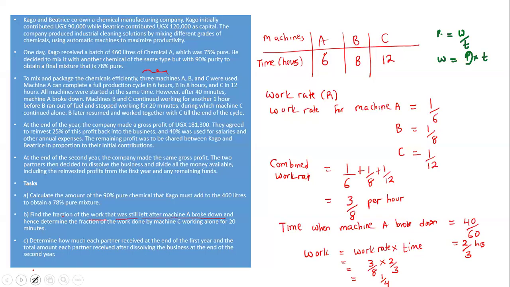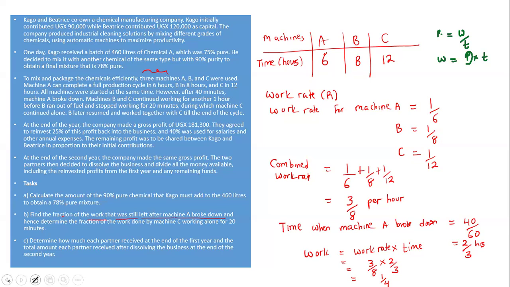Then the second part, they asked us, hence, determine the fraction of the work done by machine C working alone for 20 minutes. They're asking us to find the work done by machine C working alone for 20 minutes. Now you're going to ask yourself, if this machine is working alone for 20 minutes, how much work?